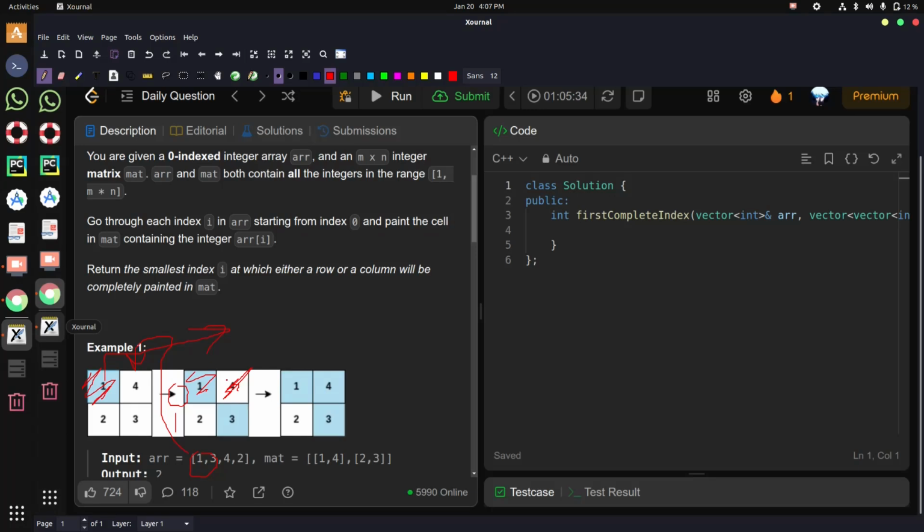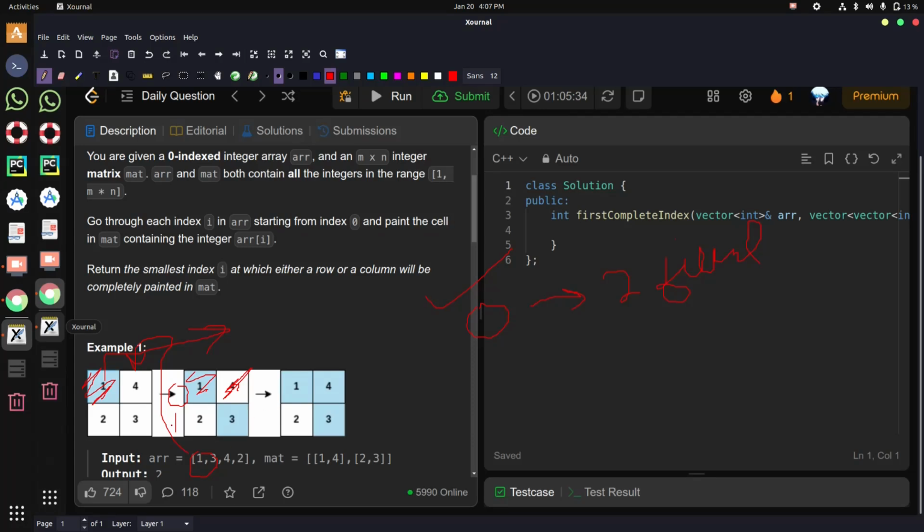So if the 0th row has two filled cells, then we can say that the 0th row is completely filled. Yes or no? Yes, we can totally agree with this.